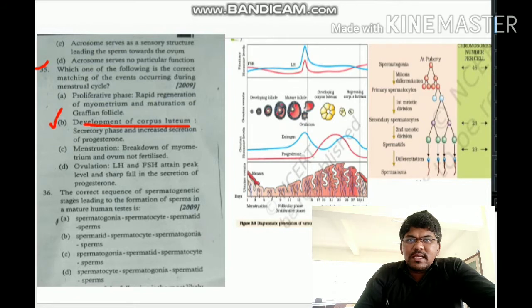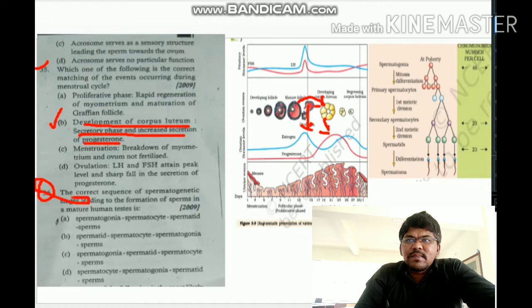If you see the menstrual cycle, the corpus luteum is developed from the Graafian follicle after ovulation. After ovulation, the remaining part of the Graafian follicle becomes the corpus luteum. Then it increases the secretion of progesterone, which leads to the formation of the secretory phase, and the corpus luteum releases the progesterone. Option B is correct for question 35.